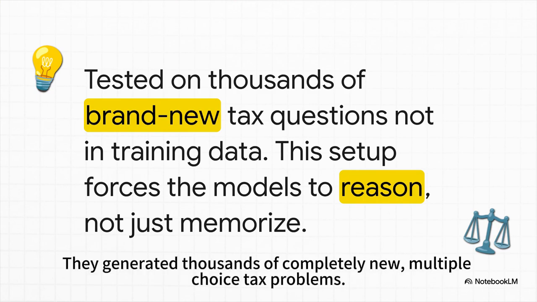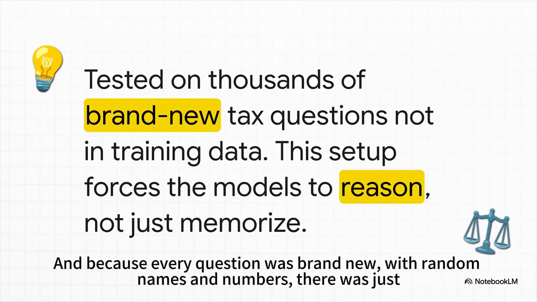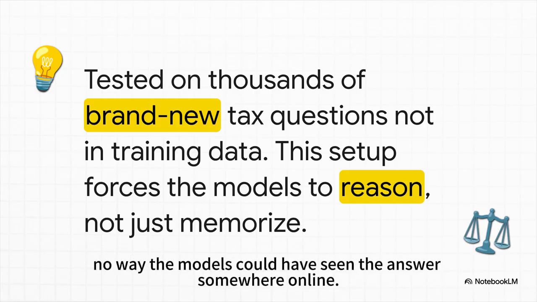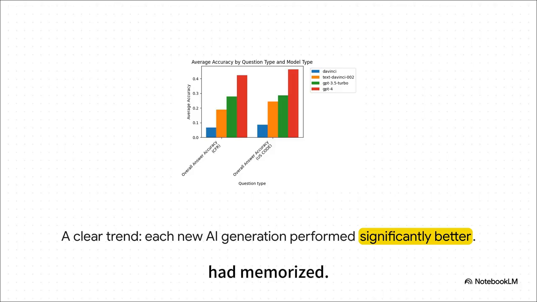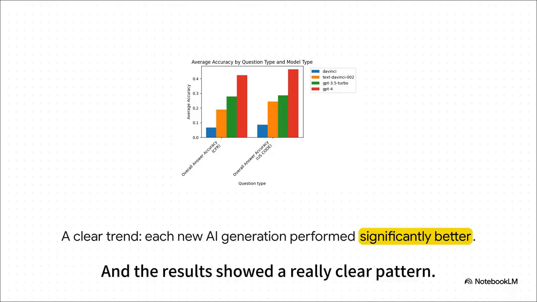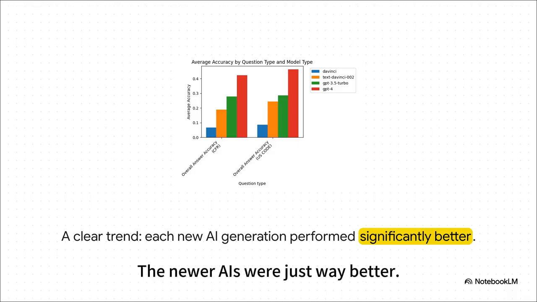They generated thousands of completely new, multiple-choice tax problems. And because every question was brand new, with random names and numbers, there was just no way the models could have seen the answer somewhere online. This forced the AI to actually reason about the law, not just regurgitate something it had memorized. And the results showed a really clear pattern. The newer AIs were just way better.